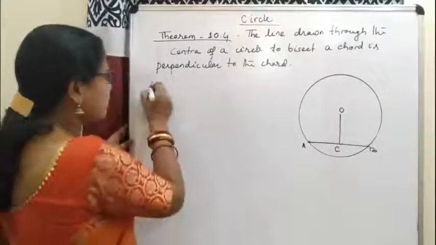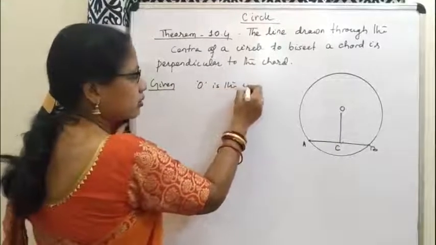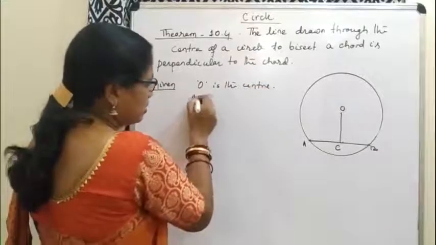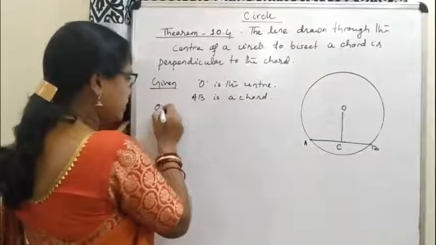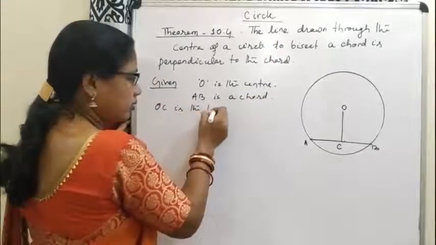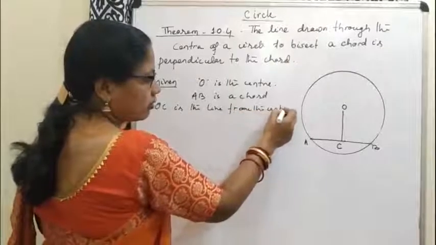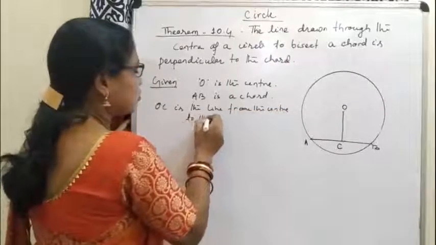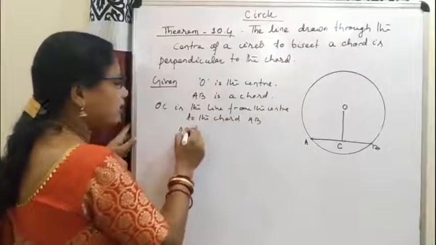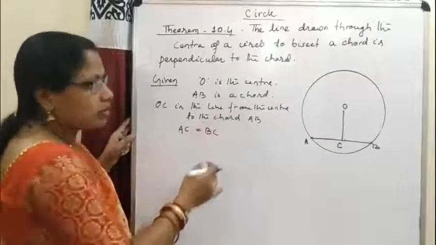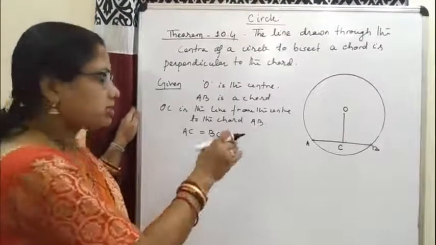Here it is given that O is the center, AB is a chord, and OC is the line from the center to the chord, and it is given that AC is equal to BC because in the statement it is given that the line drawn from the center bisects the chord.